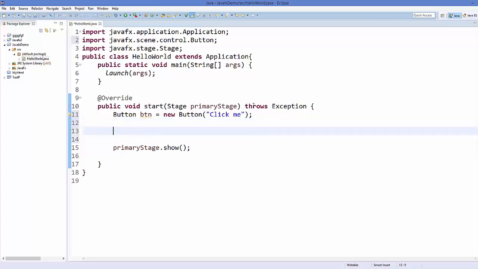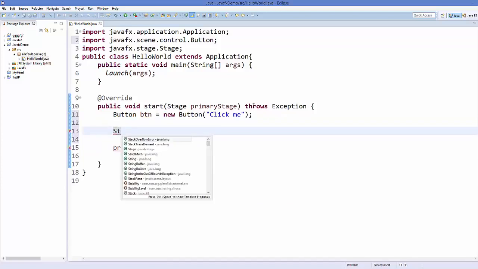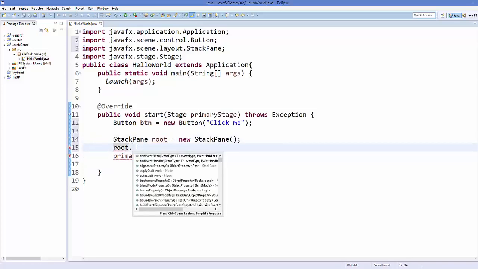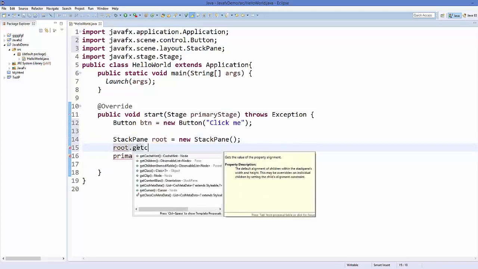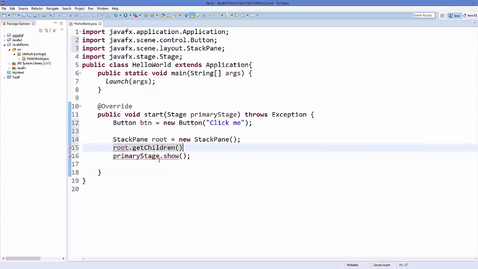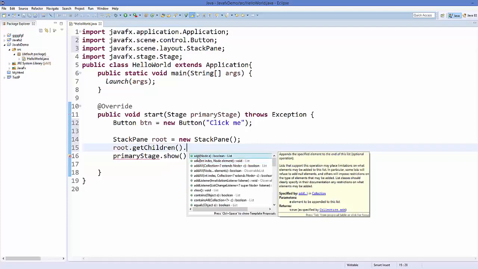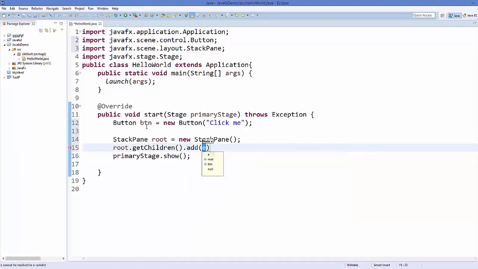I'm going to take one of the layouts which is called StackPane, and I'm going to name it root is equal to new StackPane, and using this root you can call a method called getChildren. So getChildren, and then you can add your button to it. So just call a method called add and then pass this button object here.